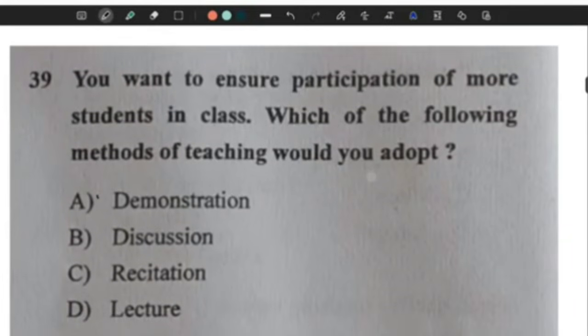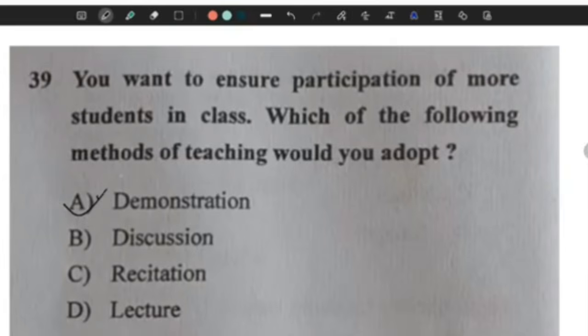Question 39. You want to ensure participation of more students in class. Which of the following methods of teaching would you adopt? Demonstration method.